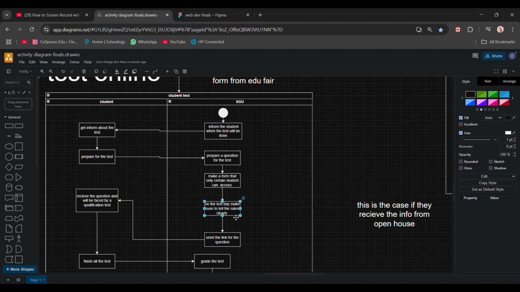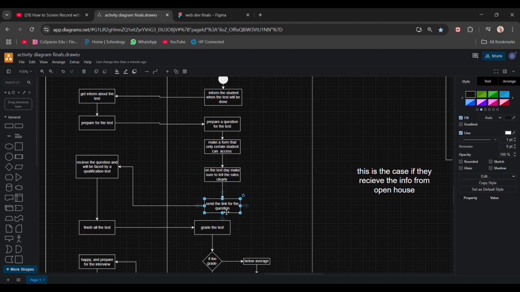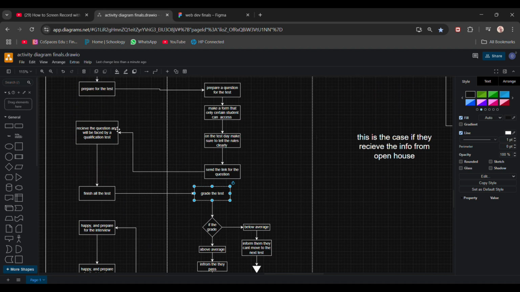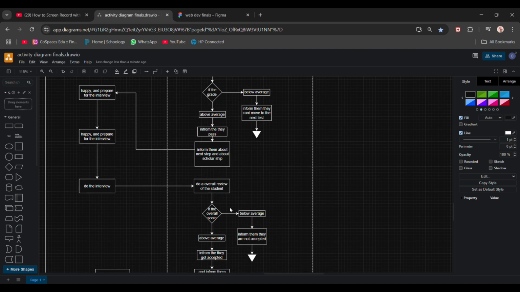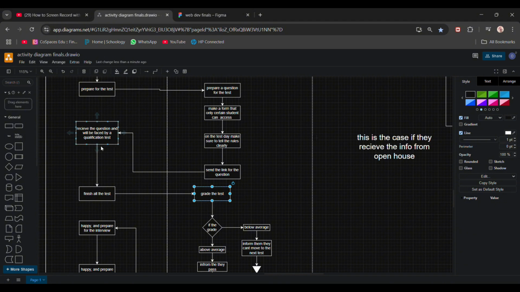And then on the test, make sure to tell them that there is no cheating, no action of cheating. Send the link for the question and then receive the question, then finish the qualification test, and then finish all the tests. And this is a written test, probably some test like mathematics and English, something like that.